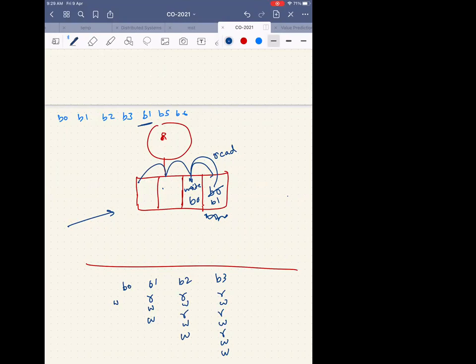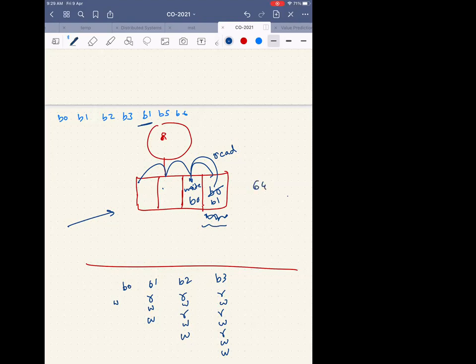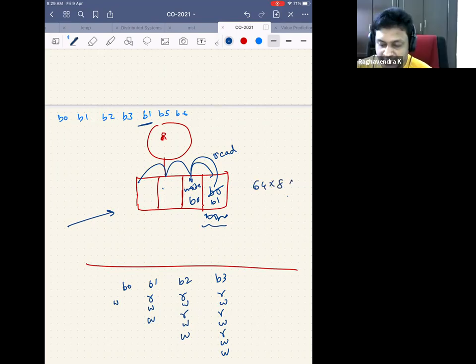Yes, but can't we do something like shift registers in parallel? Okay, that is also right. How many bits are there? Let's say it's a 64-byte block. How many bits are there? 64 into 8, and into 4. So how many bits are you shifting? And also you have to shift the tags, right?